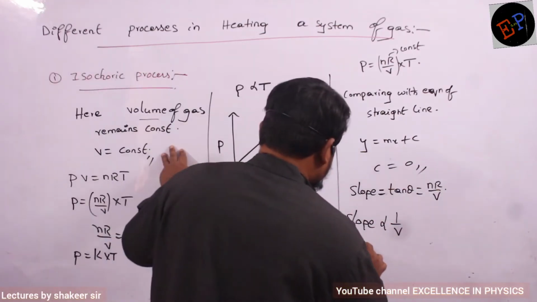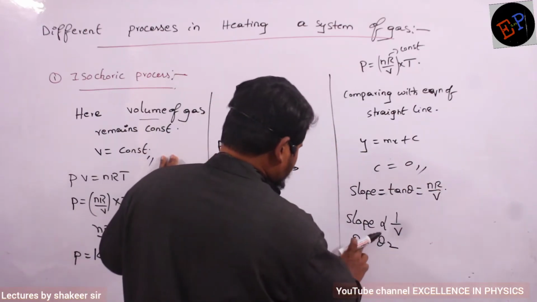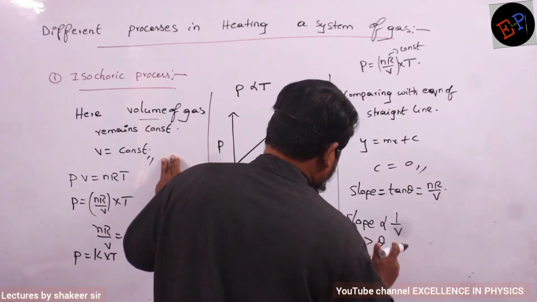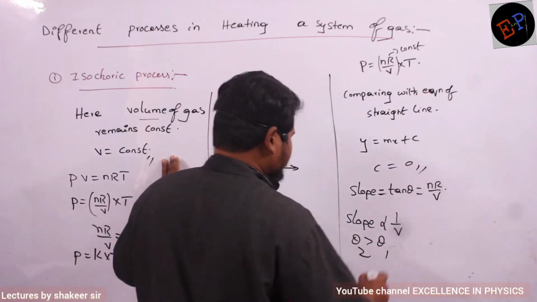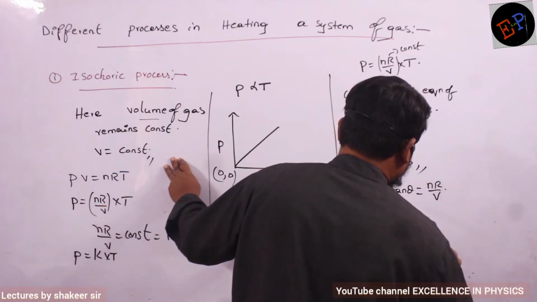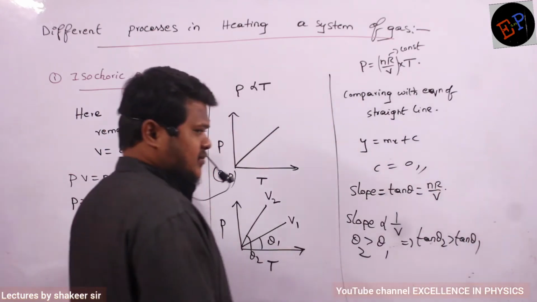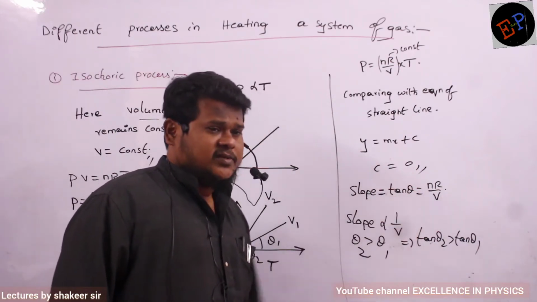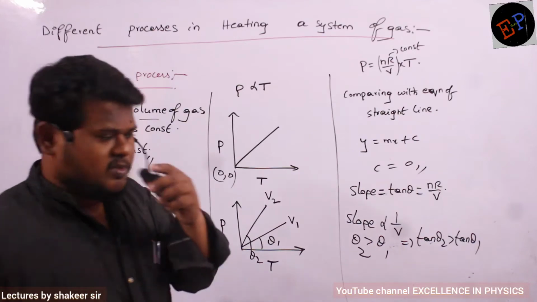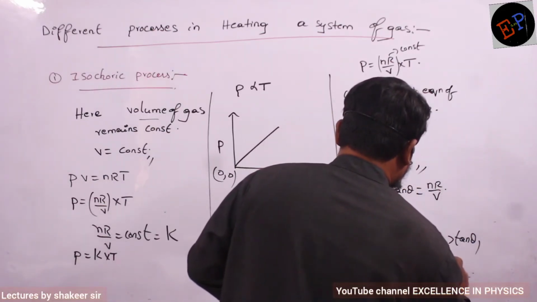So therefore, theta 2 is greater than theta 1. So what about the tan theta? Tan theta 2 is greater than tan theta 1, the slope of the graph. So if a slope is greater, a volume is lesser because they are inversely proportional. So therefore we can say V2 is less than V1.